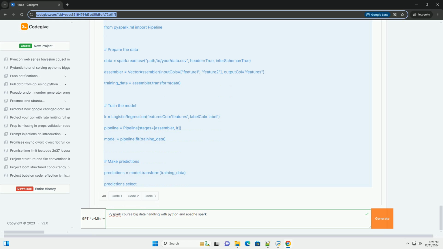Conclusion. This tutorial provided a basic overview of how to handle big data using PySpark with Python. You learned how to set up PySpark, work with DataFrames and RDDs, and perform machine learning tasks.